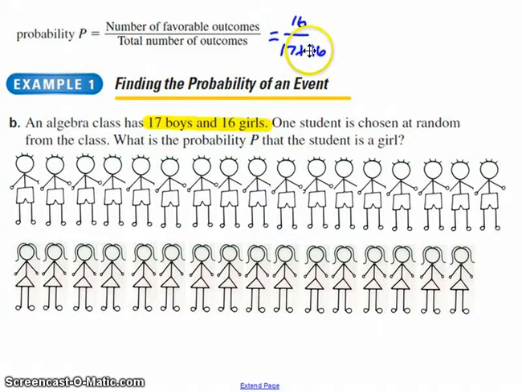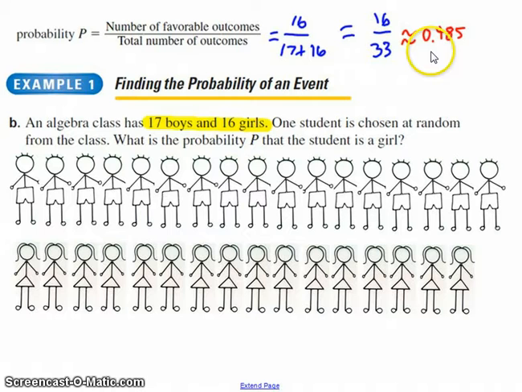17 and 16, or in other words, 17 plus 16. Well, let's go ahead and put those together. And it becomes 33 on the bottom. So now my fraction is 16 divided by 33. Well, speaking of divided by, let's go ahead and put that into our calculator. The calculator will tell us it's 0.485, or about 0.485.